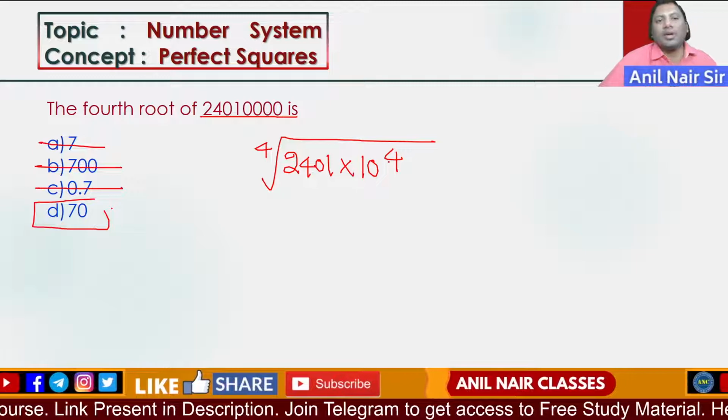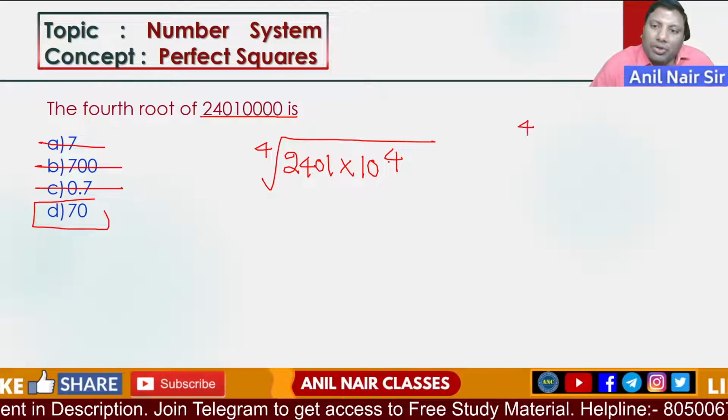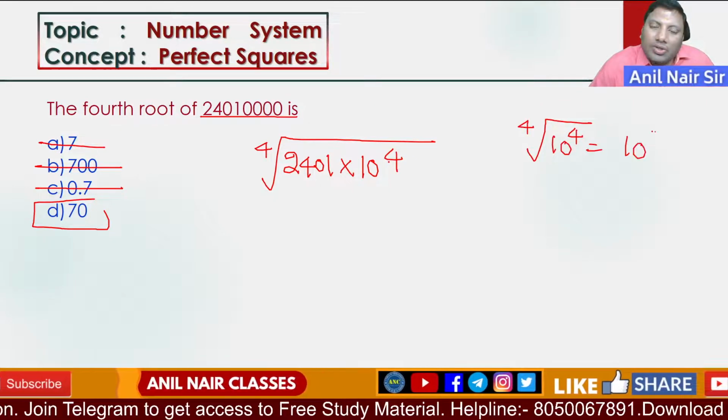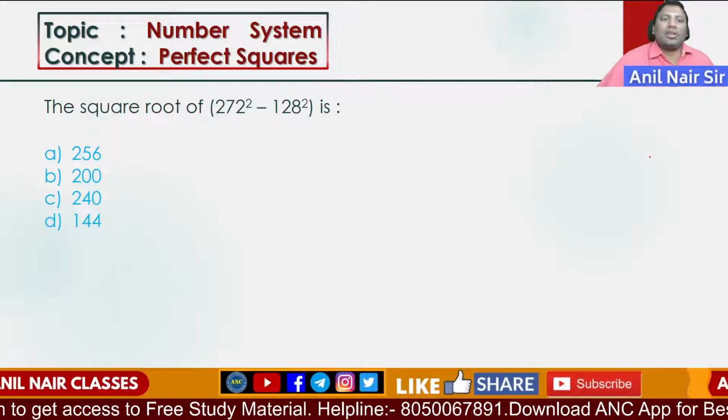Are you all with me? The answer is 70. You don't need to do anything else. The fourth root of 10 power 4 is nothing but 10, so the answer should have 1 0 at the end.